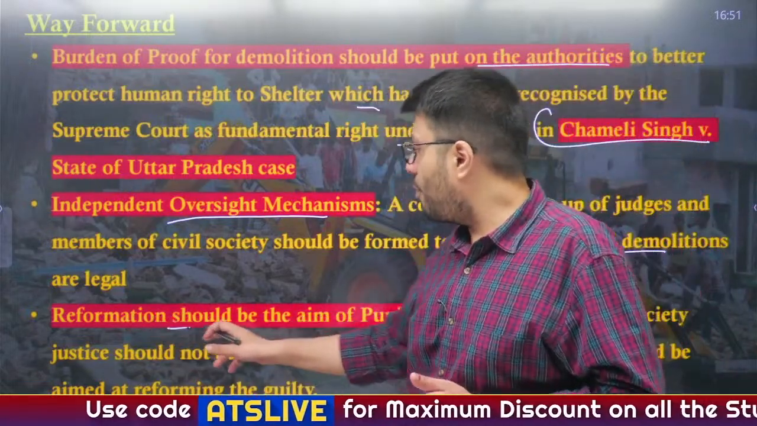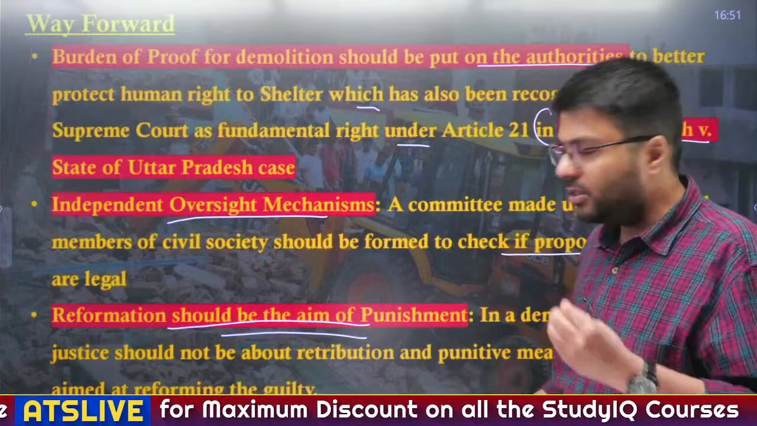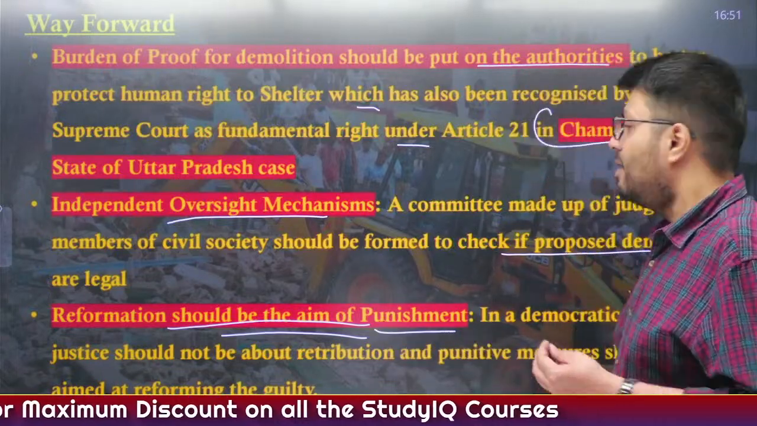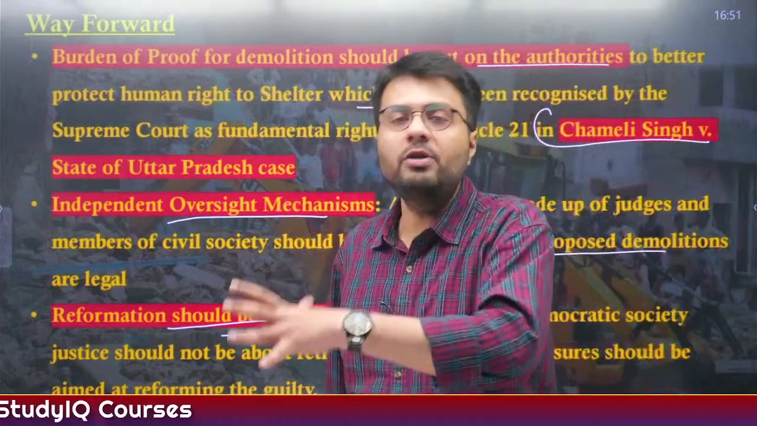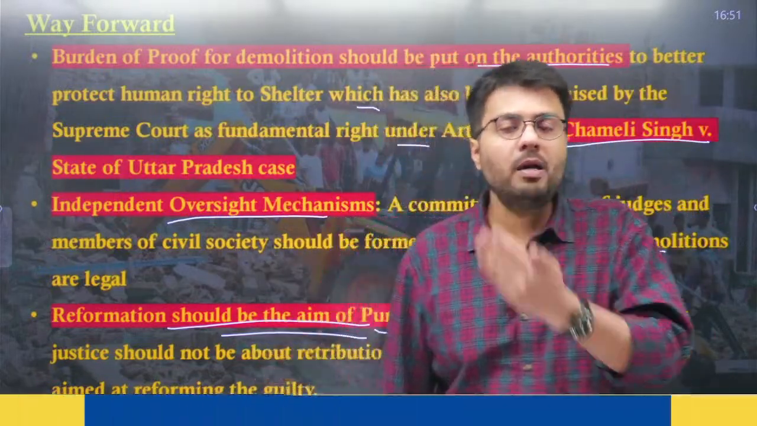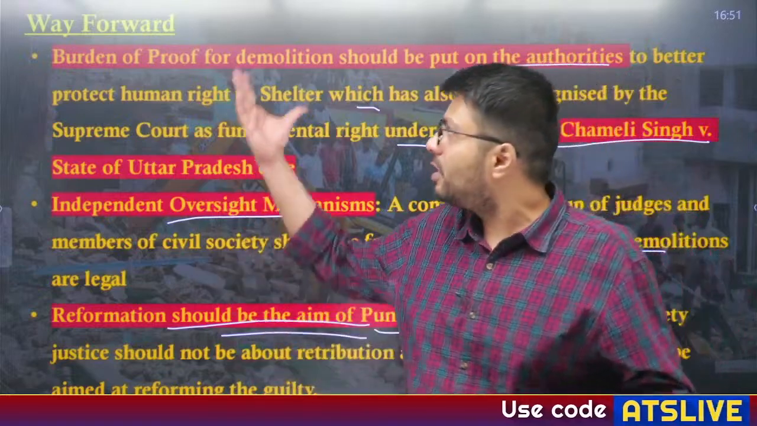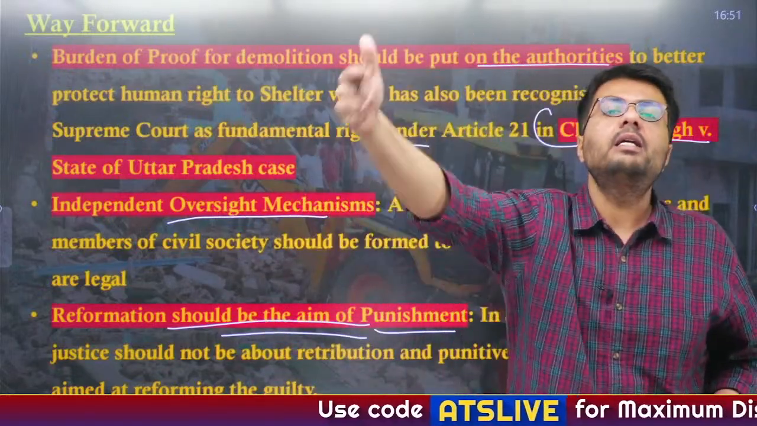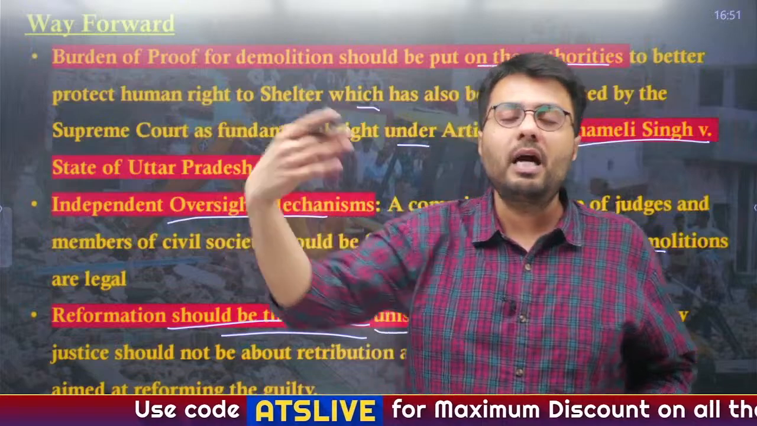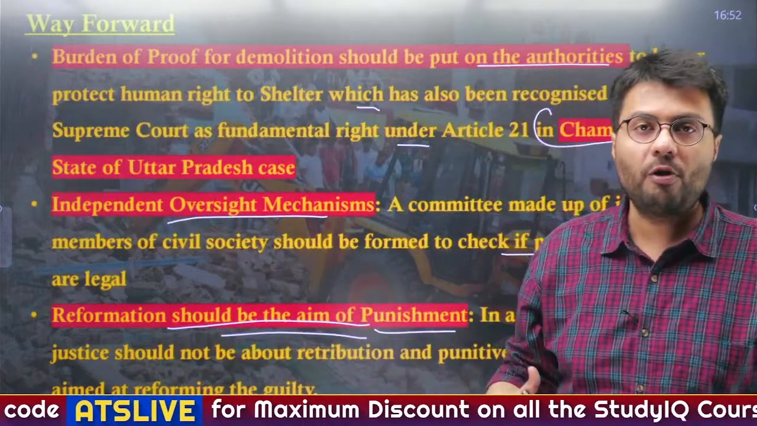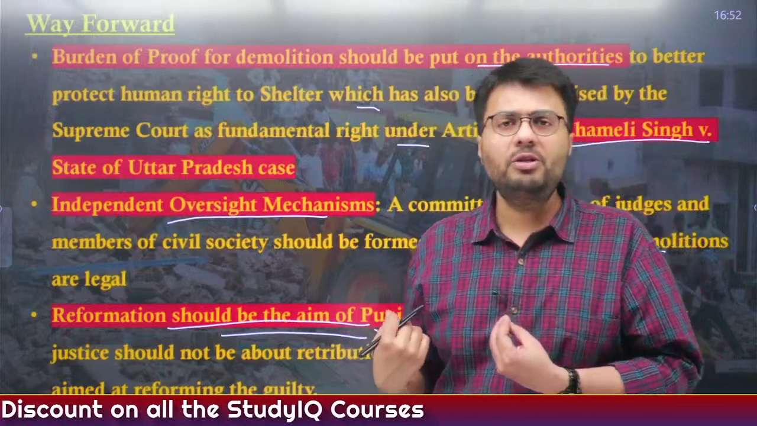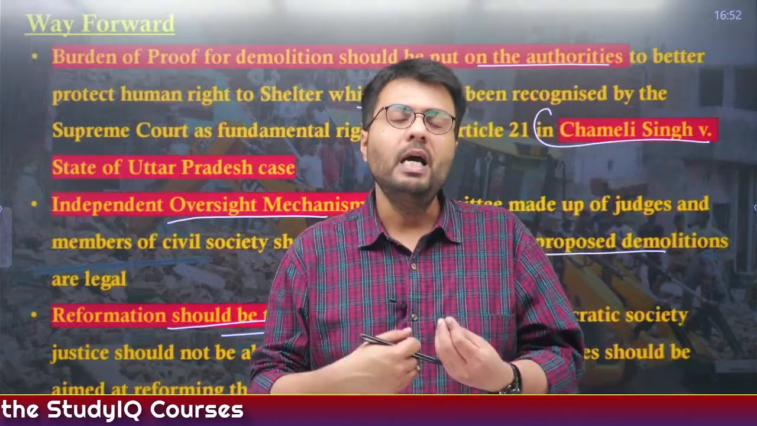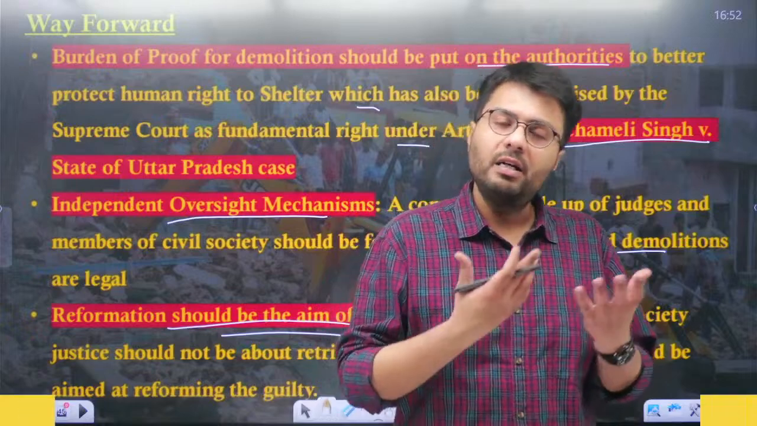And also reformation should be the aim of the criminal justice system, not delivering punishment. In a democratic society, our focus should not be on taking revenge or seeking retribution, but rather on reforming the person, and such actions can actually increase the probability that that particular accused will not be reformed. So it is in our best interest in a society that although these demolitions can continue, they should be continued with an added safety mechanism.